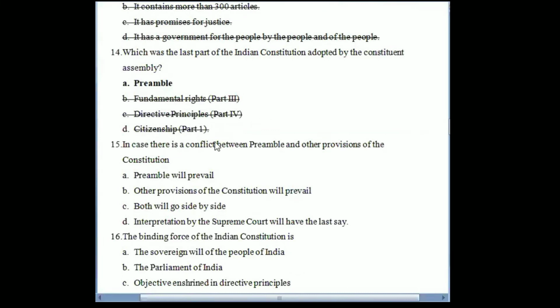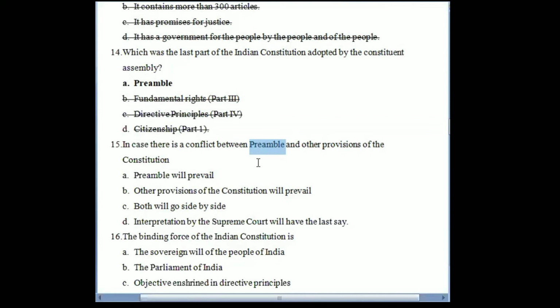Next question is, in case there is a conflict between preamble and other provisions of the constitution, what will prevail? Now, the preamble is basically giving us an idea as to the aims and aspirations of the people or the drafters of the constitution. So if there are provisions regarding equality, regarding liberty, for example, the fundamental rights that are given, right, under Article 14 to 18. Now, preamble is giving us an idea that all of these rights were inserted in the constitution just in order to ensure equality amongst people.